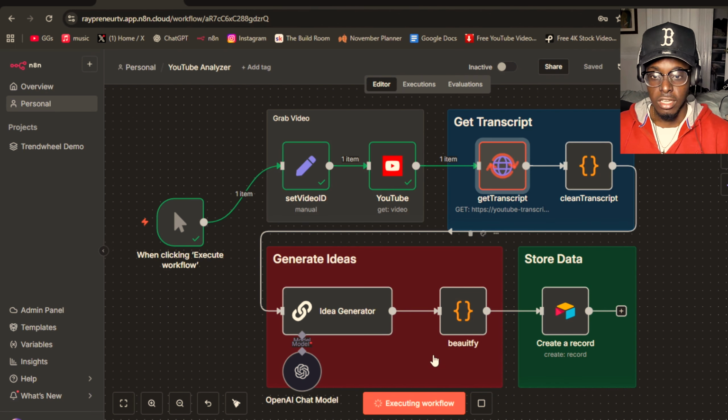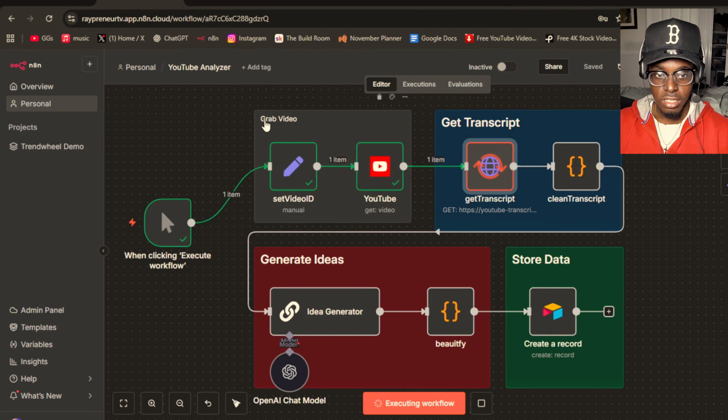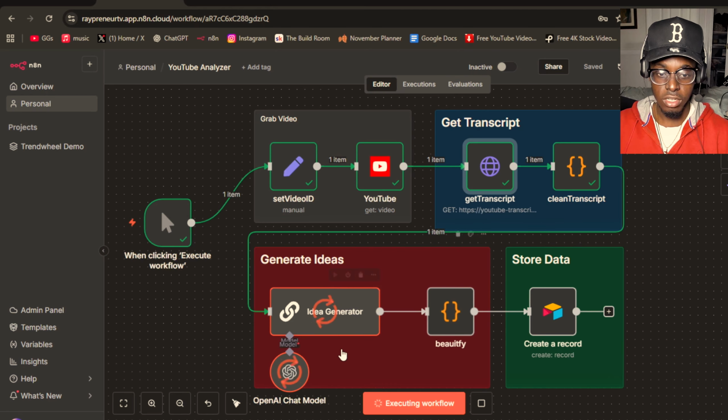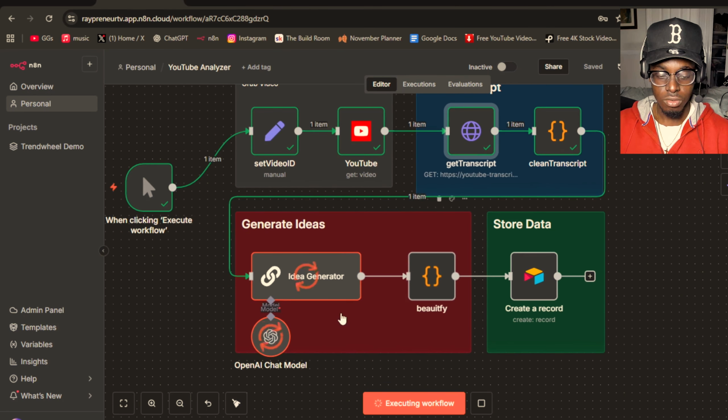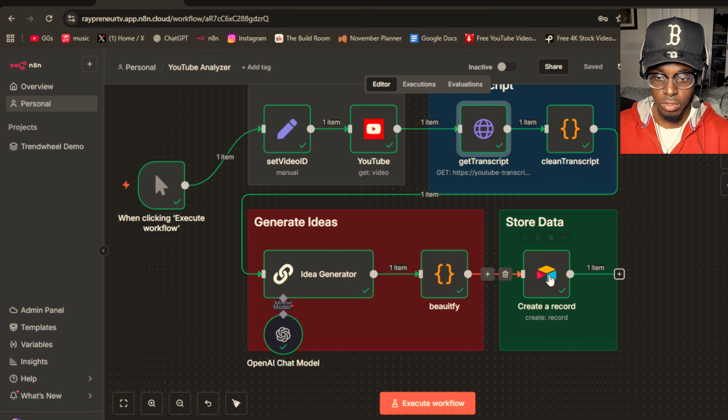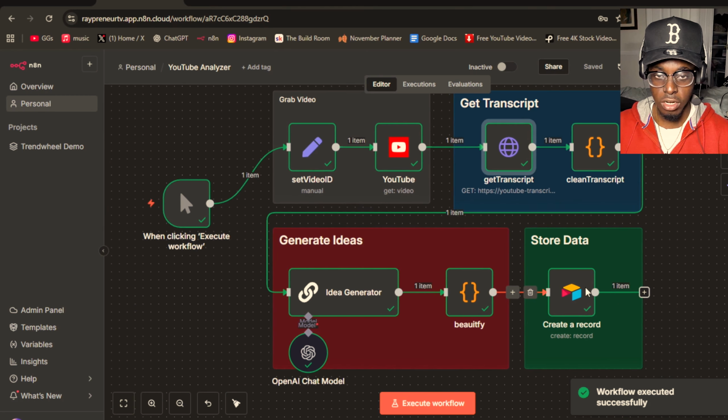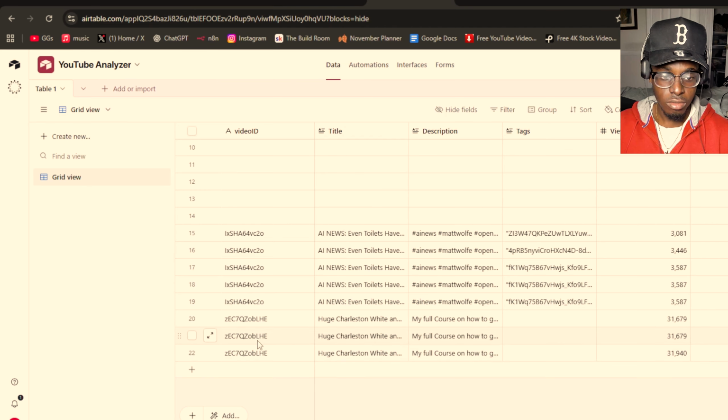It's just gonna get the transcript. As you can see, I have all the steps labeled out here. Now it's generating the ideas for you using an OpenAI chat model. Boom, there we go, and it just saved into Airtable. Now if you go to Airtable, boom, it just created right there. The transcript is right here, the title, everything is in here.